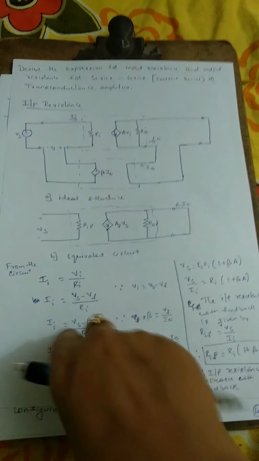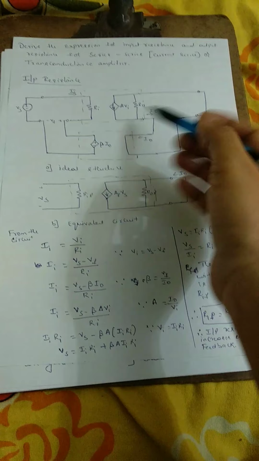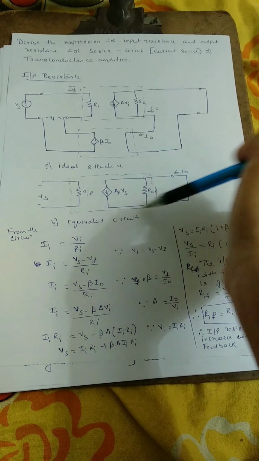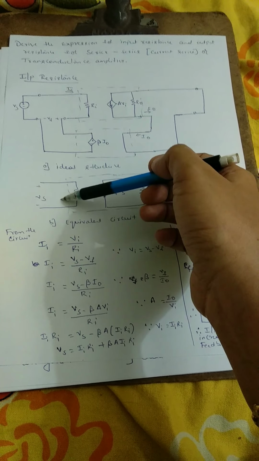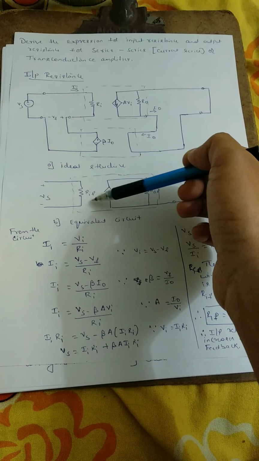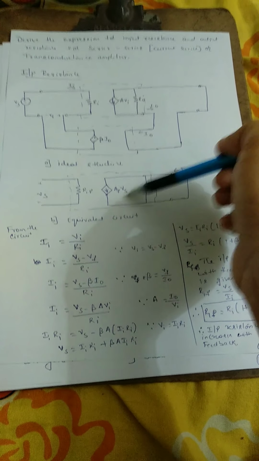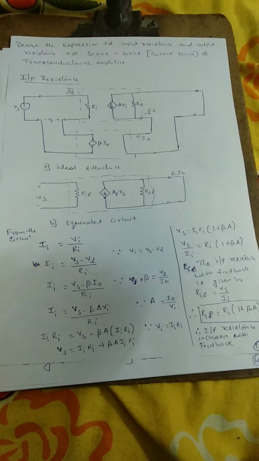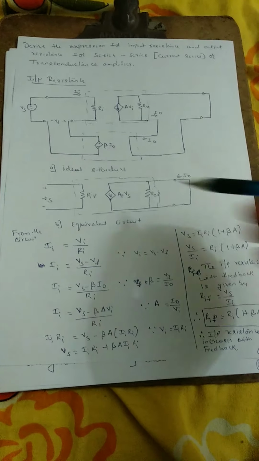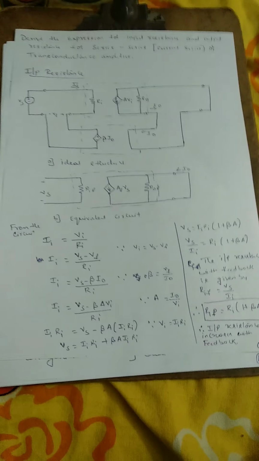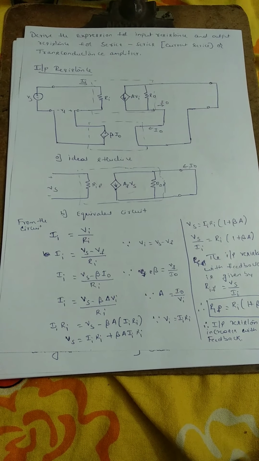Okay, this is the circuit. The circuit has been reduced to this, that's it. So VS, RIF, AF, VS and ROF. Okay, so we know that II is equal to VI divided by R.